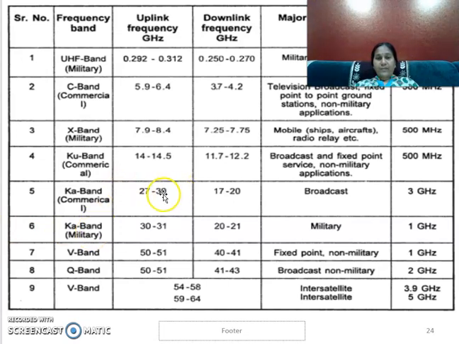But if you look at the uplink and downlink frequencies, they differ between the commercial and the military applications. The bandwidth is again different for both applications. The V band is used for fixed point and non-military applications, along with the Q band. This is how the frequencies are allocated for different applications, with different bandwidths and different uplink and downlink frequencies, as you can observe. Thank you.